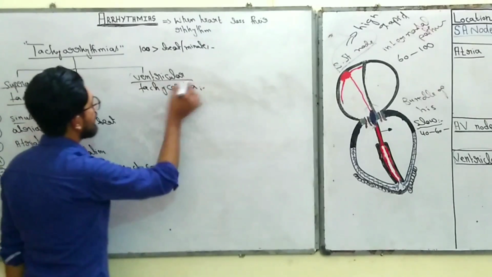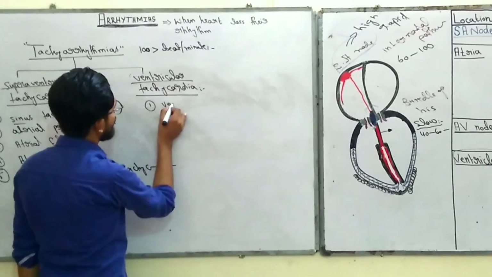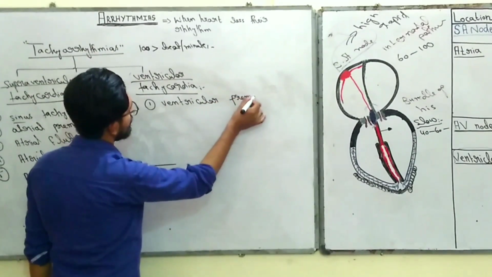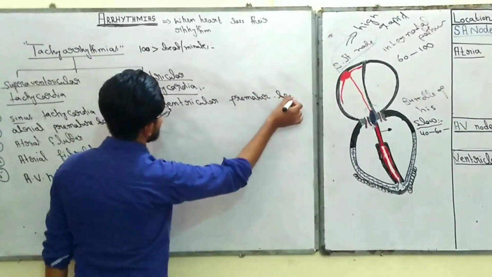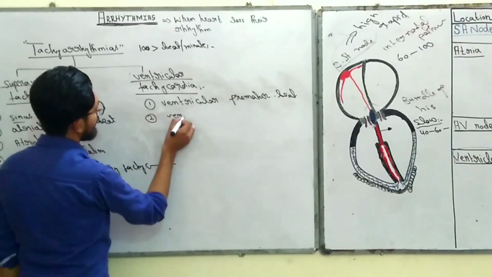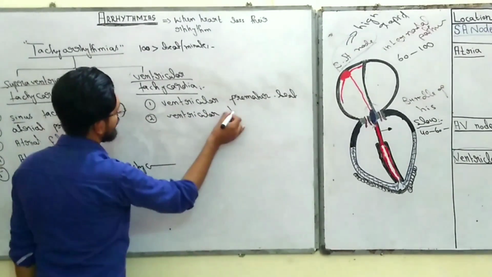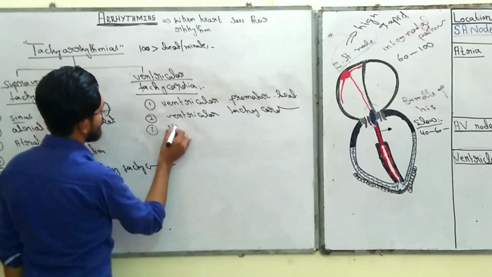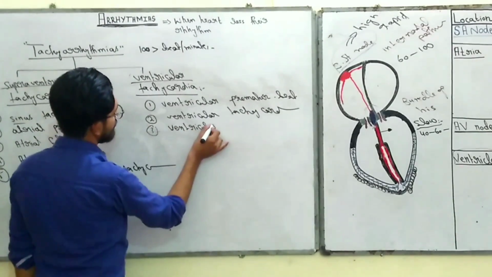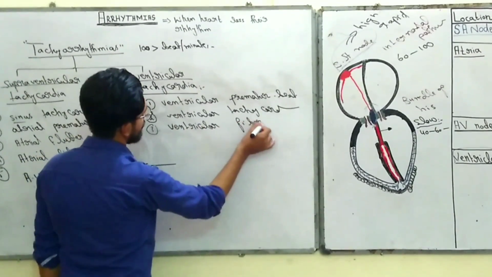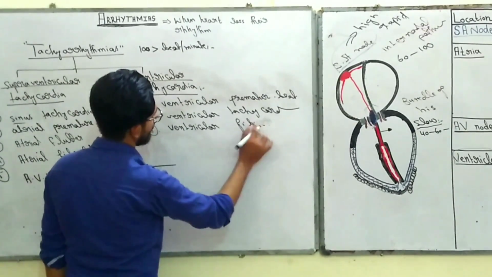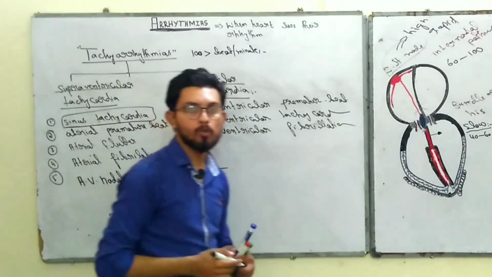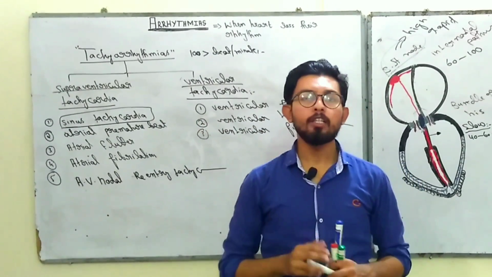Now ventricular tachycardia is further divided into ventricular premature beat, ventricular tachycardia, and third one is ventricular fibrillation. So now time comes to study the individual tachycardias, right?